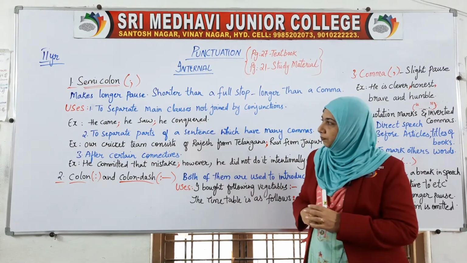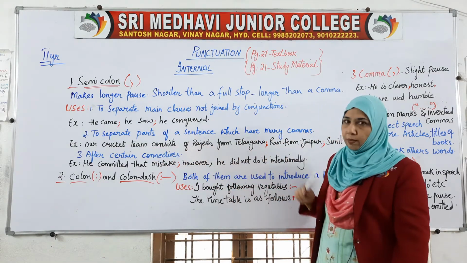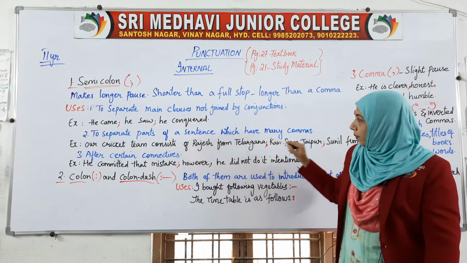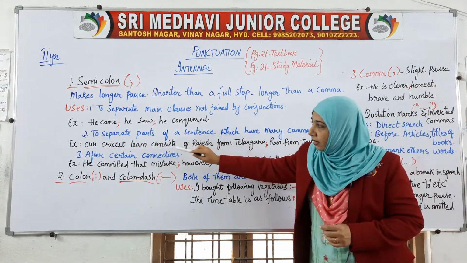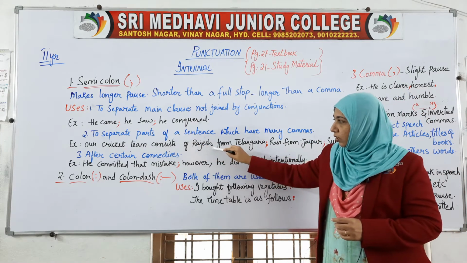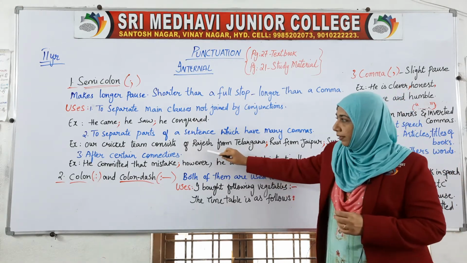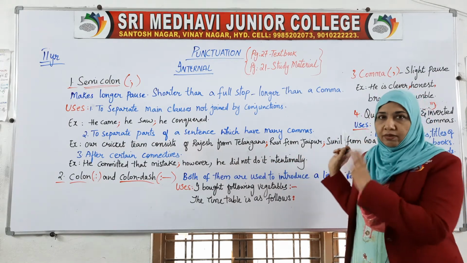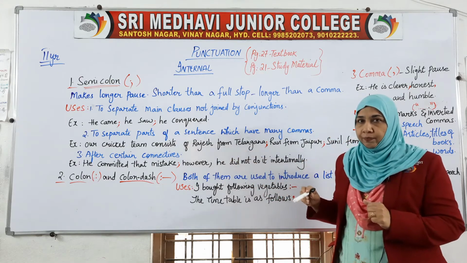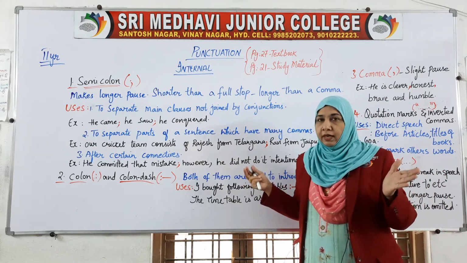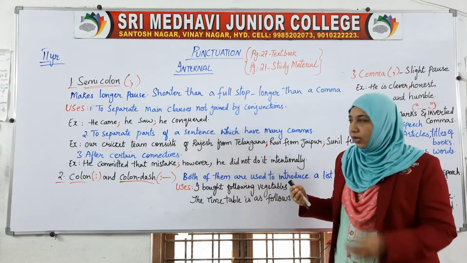Now the second use is to separate parts of a sentence which have many commas. For example: our cricket team consists of Rajesh from Telangana. We are not just saying our cricket team consists of Rajesh, Ravi, Sunil, etc. We also have to mention which place each is from, to make sure that we are representing the states of the whole country.